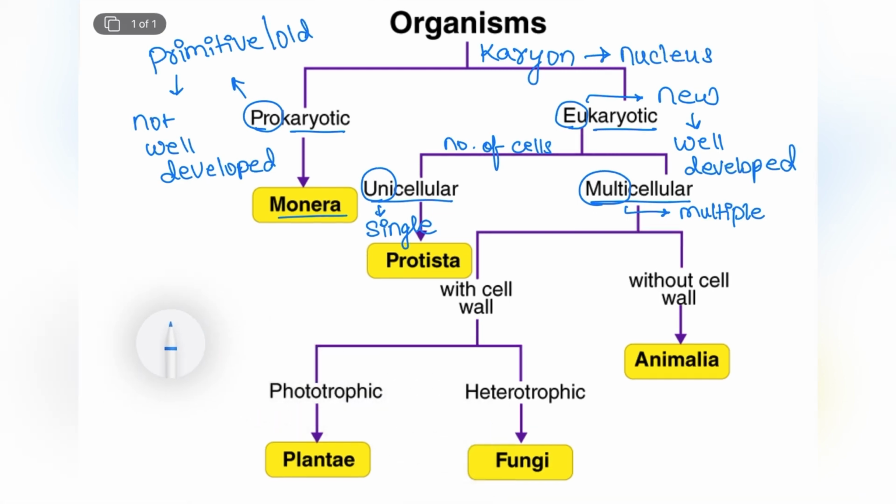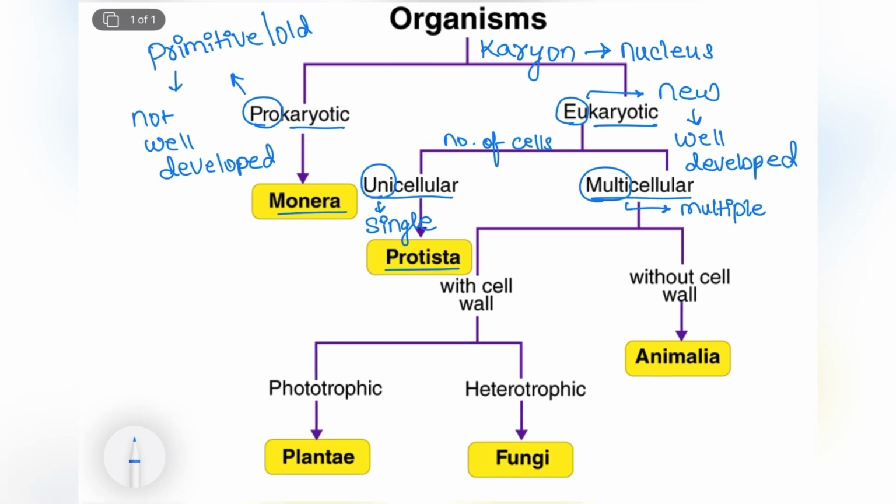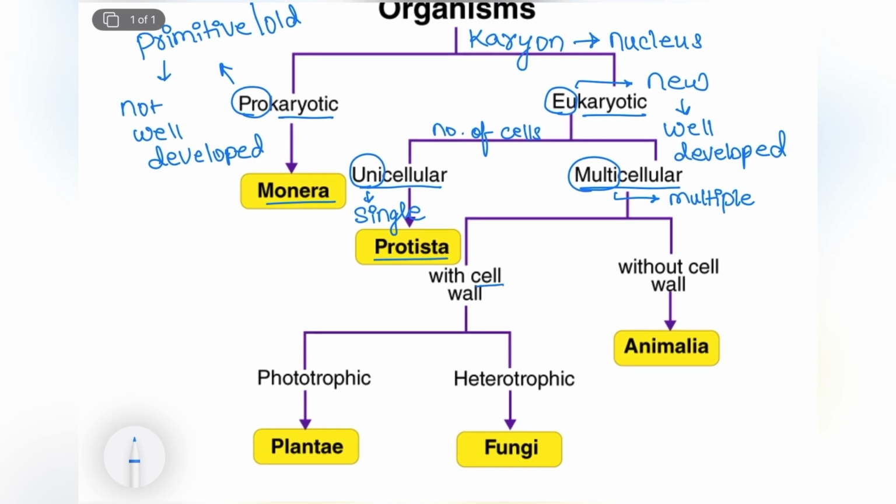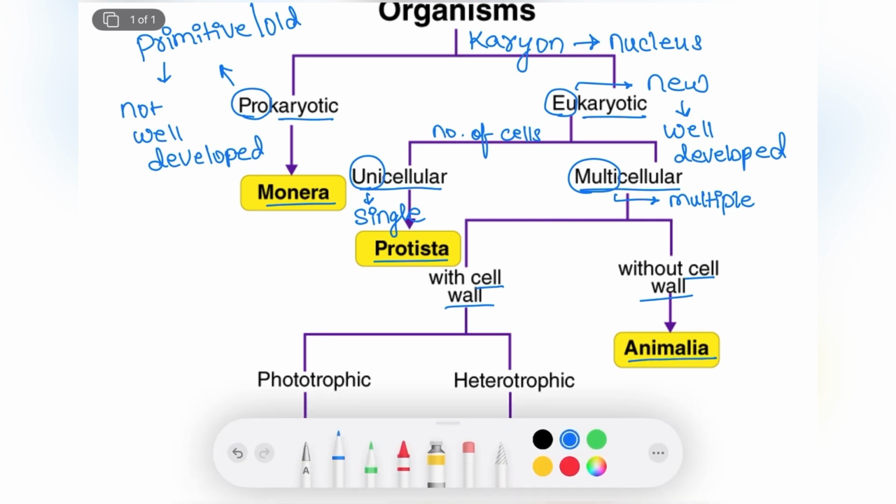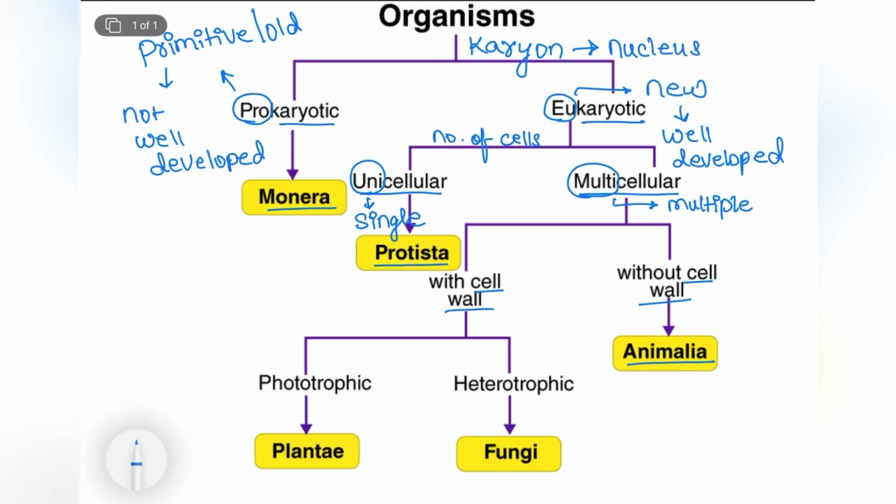We are going to obtain our second kingdom, that is kingdom Protista, under unicellular eukaryotic organisms. Multicellular eukaryotic organisms are further divided in two groups. Now here we can already see the criteria, that is presence or absence of cell wall. Alright, and the cell wall is absent in animals, that means the kingdom Animalia. The multicellular eukaryotic organisms with cell wall, that is, here the cell wall will be present.